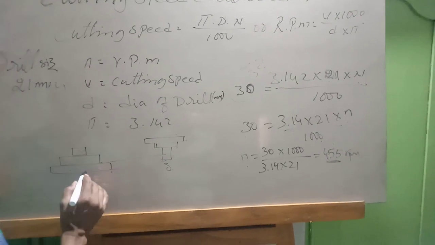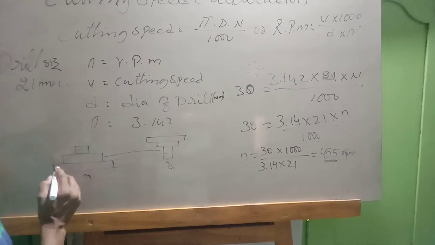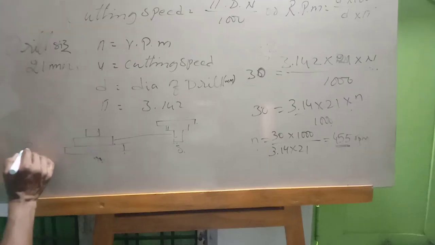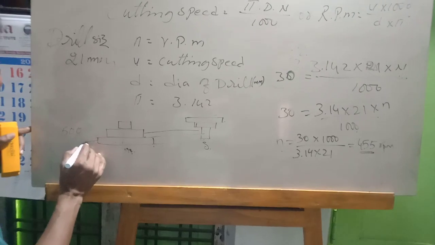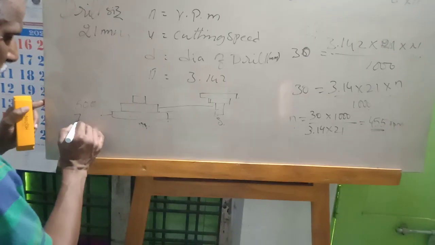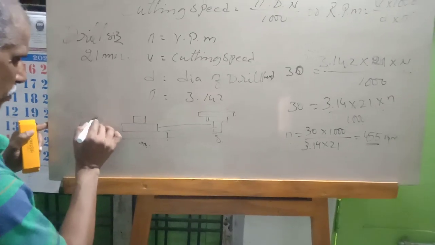When you change to a different step, either the middle, you will get, for example, 500 RPM. This one you will get 750 RPM, and this one you will get 250 RPM.